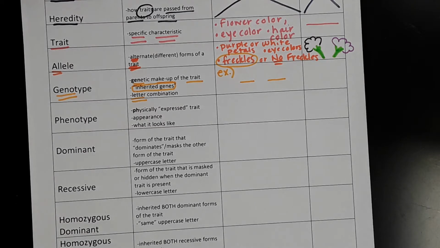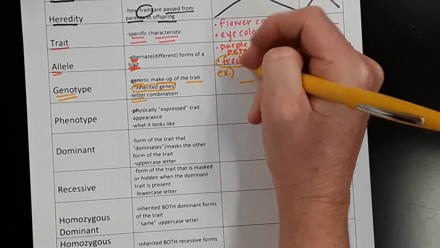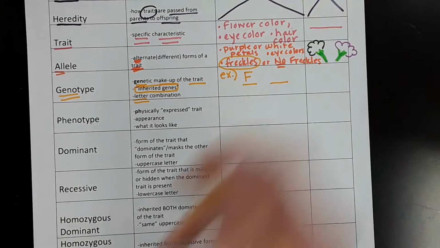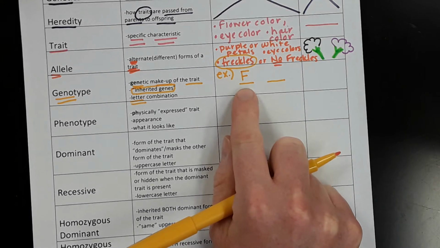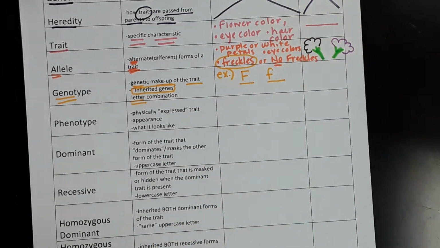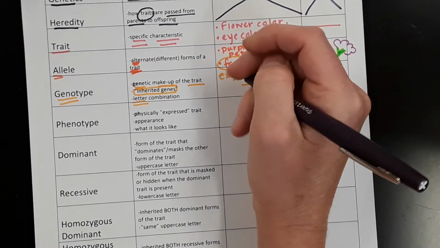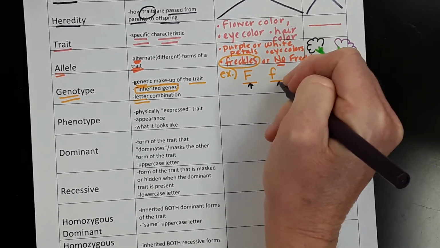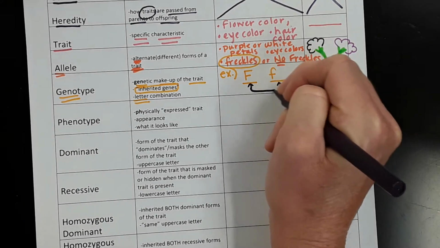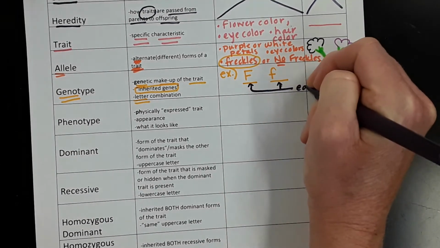So I'm just going to say, imagine that someone inherited the trait to have freckles from their dad, and that they inherited the trait for no freckles from their mom. Freckles is actually a dominant trait, so we use a capital letter to represent that. So big F would be that you inherited the dominant trait to have freckles, and a lowercase f would be that you inherited the trait to not have freckles. And like I said, you inherit one of these traits from each of your parents. So you inherit one from mom and one from dad.